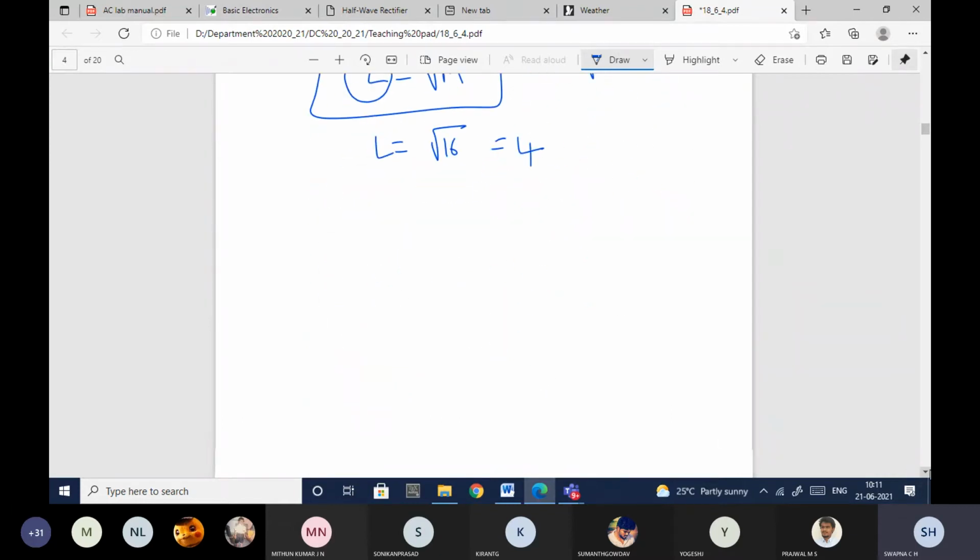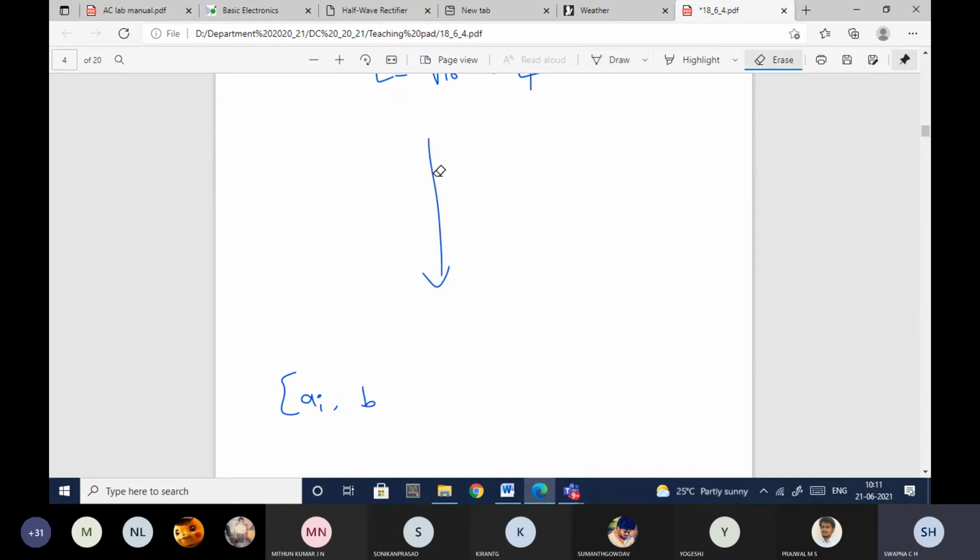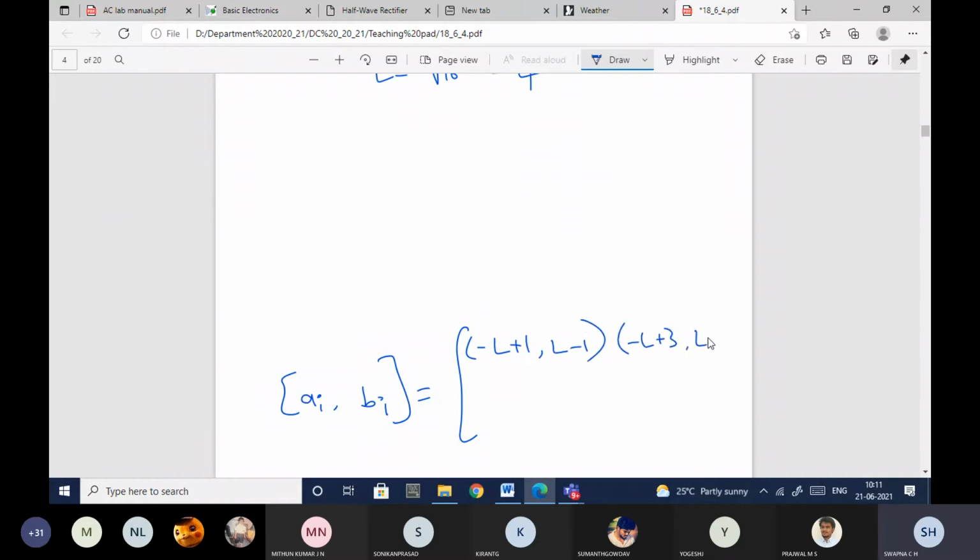Ordered pairs in the sense, let me write this first: ai, bi. I will show you how I'm writing this. So ai, bi is generally represented as (minus L plus 1, L minus 1), (minus L plus 3, L minus 1). Let me write a little small so that the space will be sufficient.